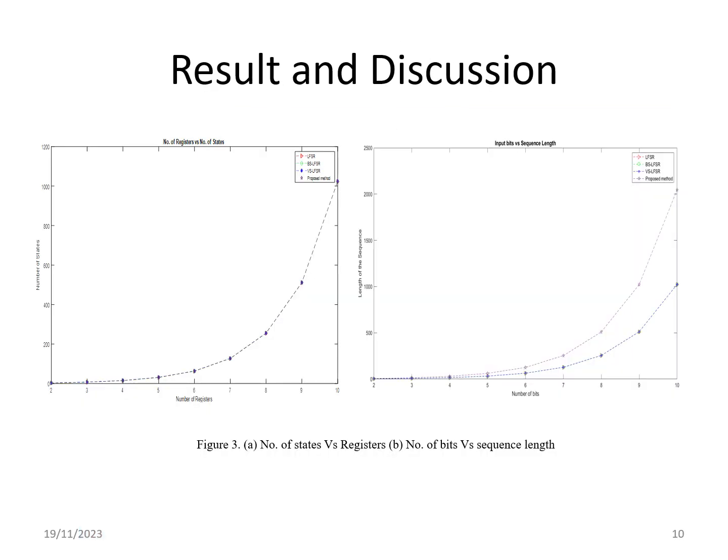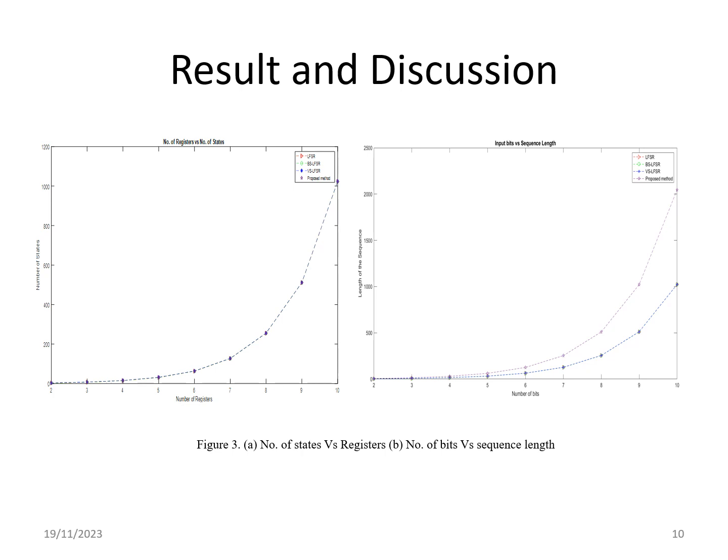So this is the results and discussion. The first figure shows the number of states versus registers. Here the proposed scheme is compared with three existing techniques: the top is the conventional linear feedback shift register, followed by the bit-swapped linear feedback shift register, and followed by the vertical stacked linear feedback shift register. In the first one, the proposed scheme performs similar to the linear feedback shift register and the bit-swapped linear feedback shift register, but the vertical stacked linear feedback shift register outperforms all other techniques. Why?